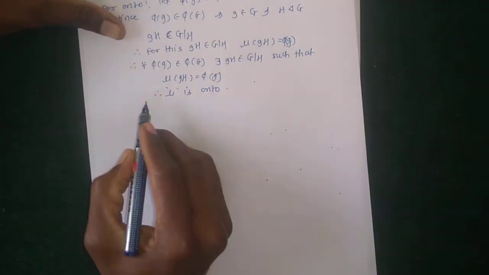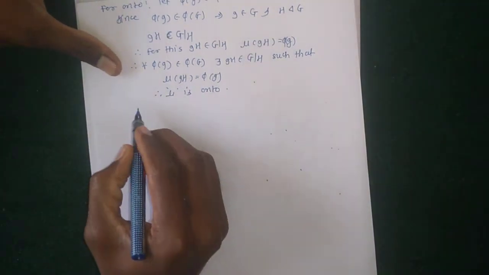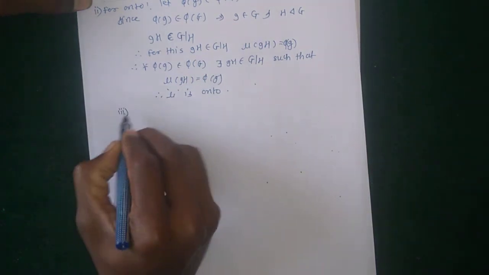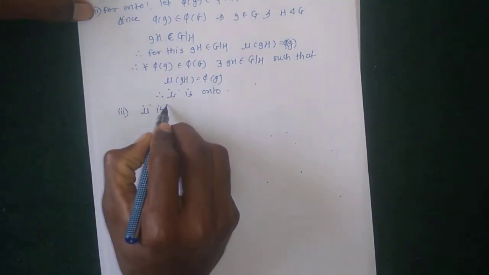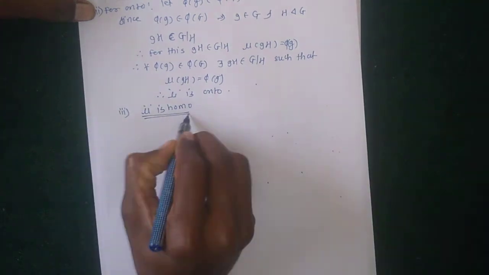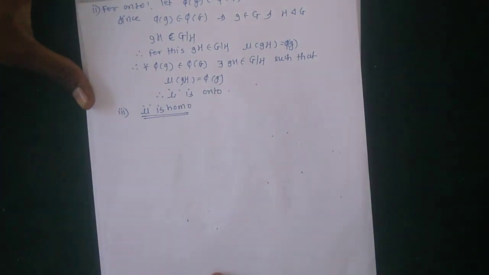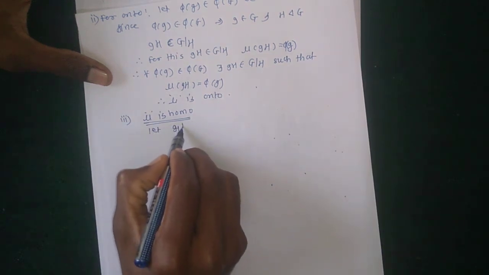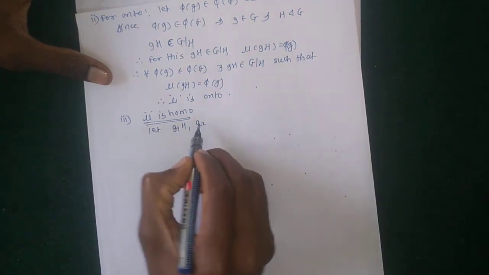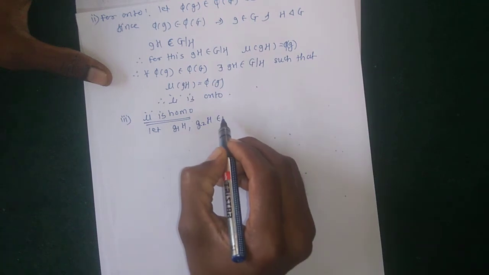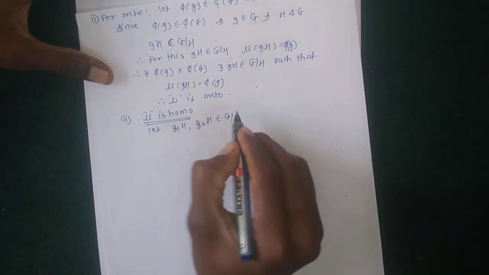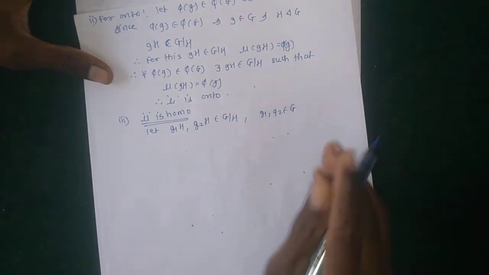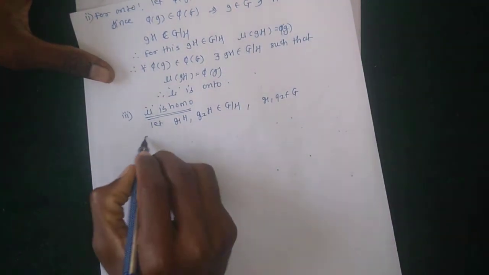So next, ν is a homomorphism. This is the third part. How do we check that ν is a homomorphism? Let g1H and g2H belong to G/H, where g1 and g2 belong to G. Okay, consider